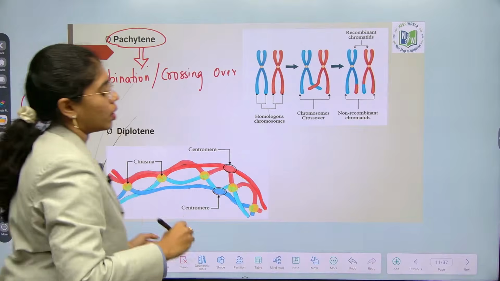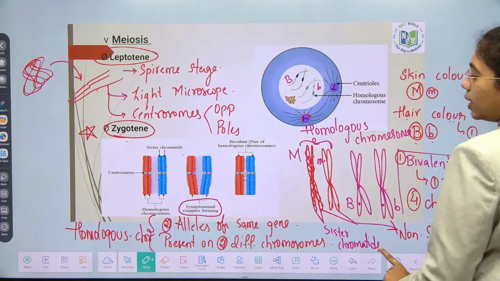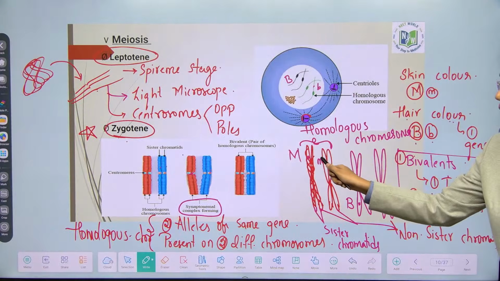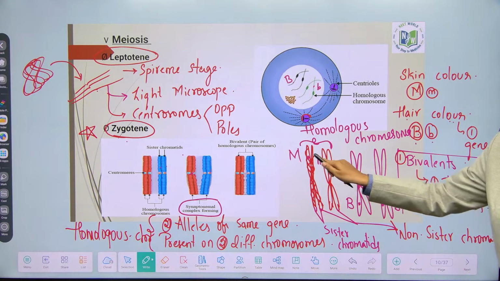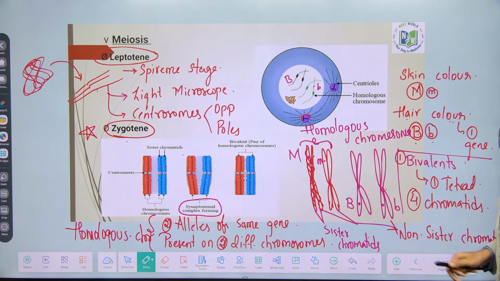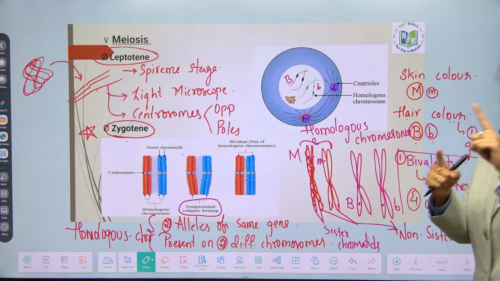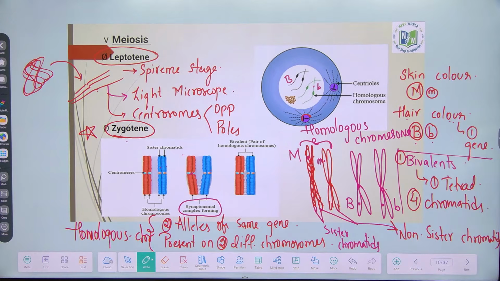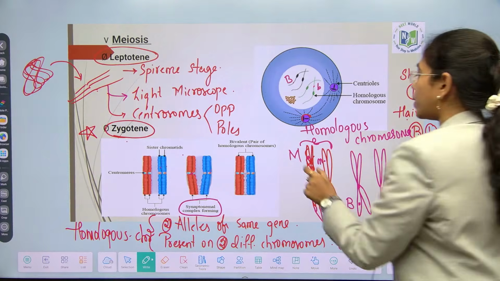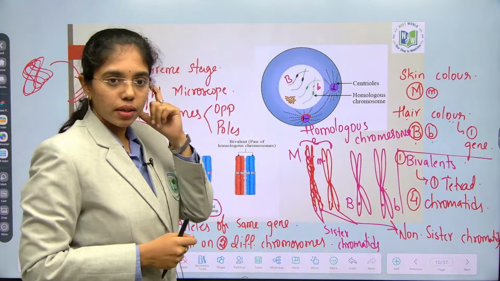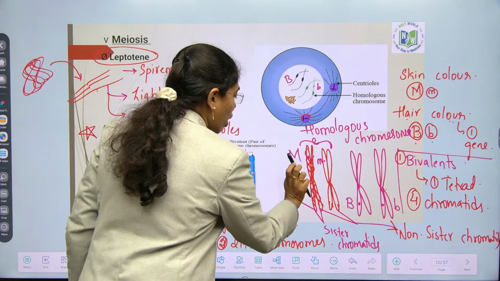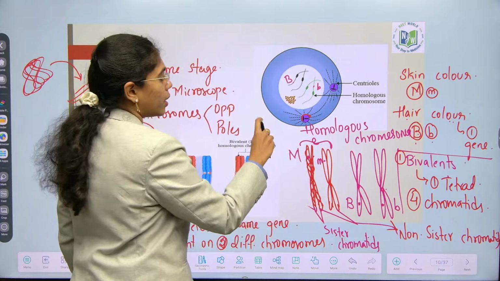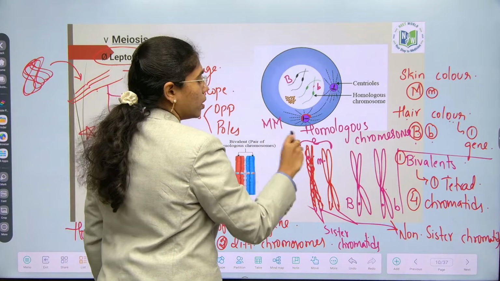If you can see here clearly, 2 alleles are present on 2 chromosomes. These 2 alleles are of a single gene. 2 are different alleles. Different alleles, when they combine together only, they will give you a new trait. For example, capital M and small m are present. Then in the daughter chromosome, it will be in the modified version. For example, in the parental chromosome, capital M, small m.